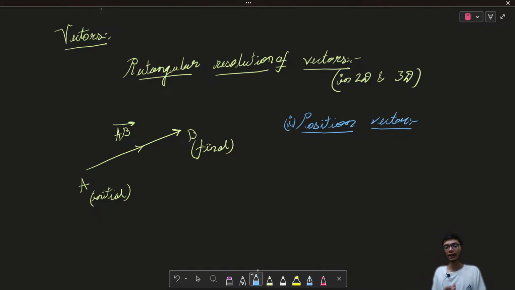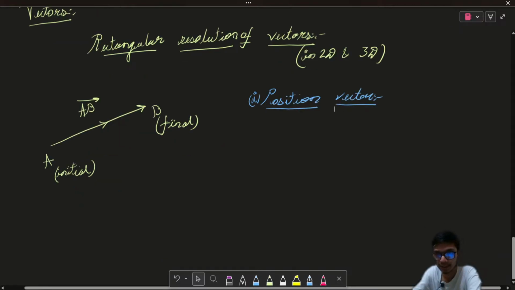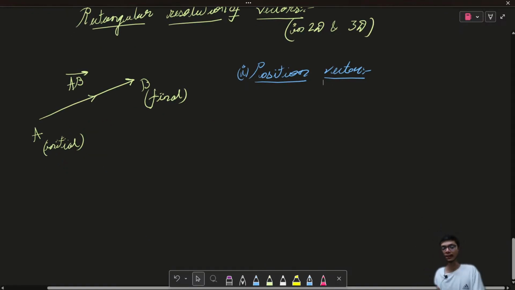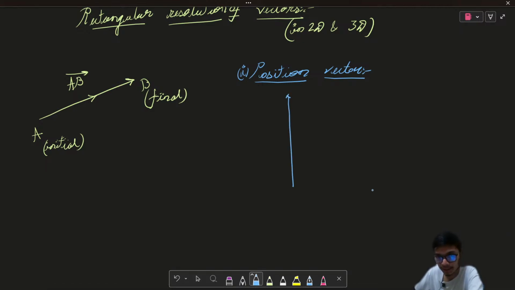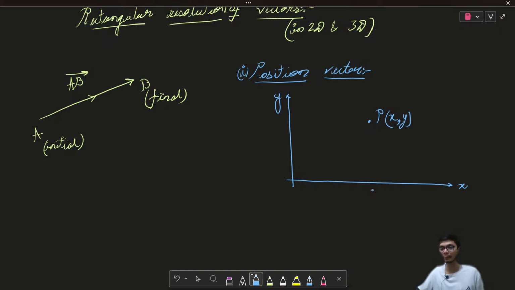Now think of the Cartesian coordinate. Let me first go with the 2D case, then we will discuss the 3D case. If I take up the Cartesian coordinate with the x and y axes, let us say I take any point P on it, given by the ordered pair (x, y). This point P is a position on the Cartesian coordinate represented by the ordered pair (x, y).